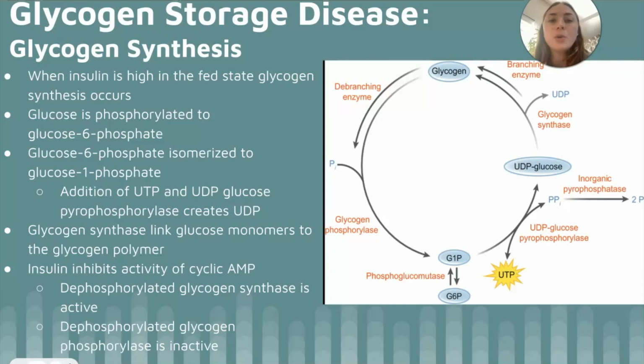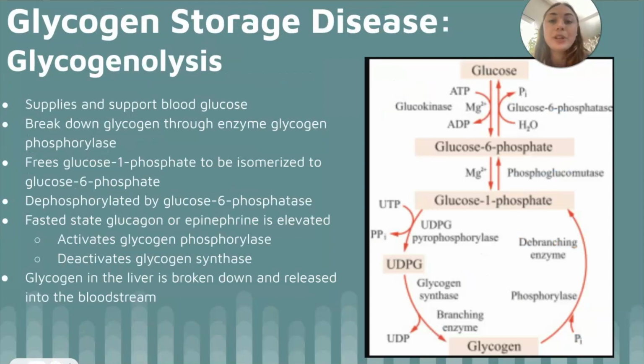polymer. Also, when insulin is high in the fed state, the activity of cyclic AMP-dependent kinase is reduced, allowing for dephosphorylated glycogen synthase to remain active and glycogen phosphorylase to be dephosphorylated and inactive. During glycogenolysis, where the breaking down of glycogen occurs, the enzyme glycogen phosphorylase will free glucose 1-phosphate from stored glycogen.